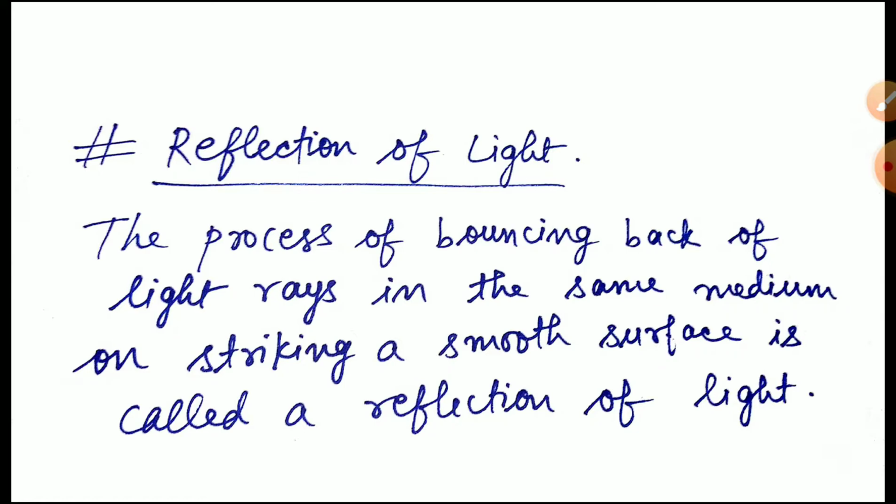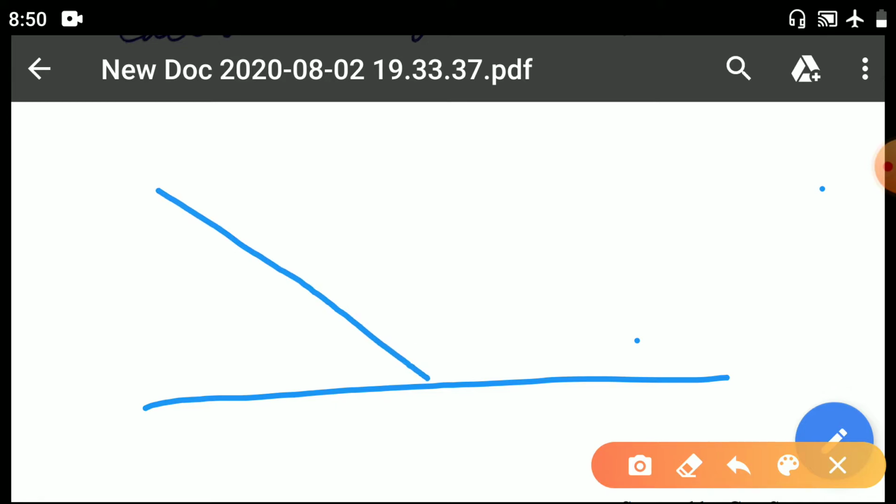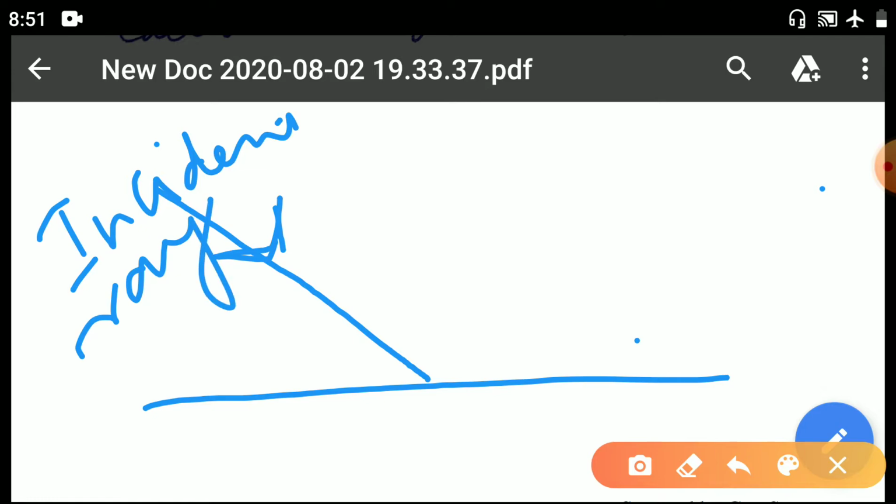One more thing we can see. Suppose this is a plane surface, and suppose this is the ray which is coming to strike the surface. This ray will be known as the incident ray.